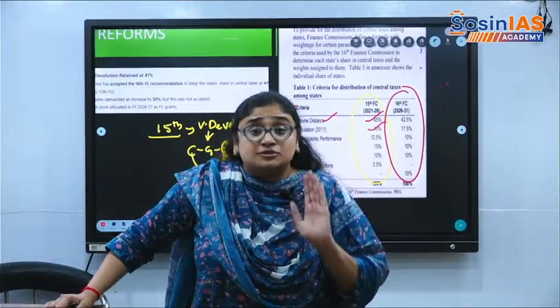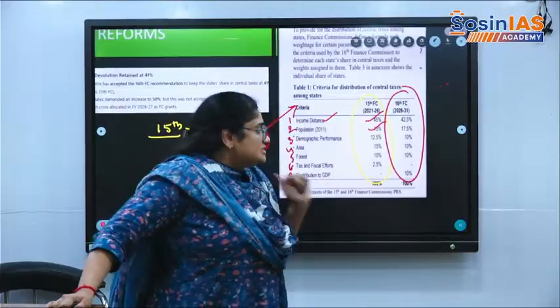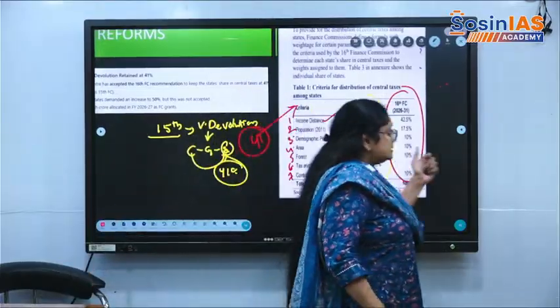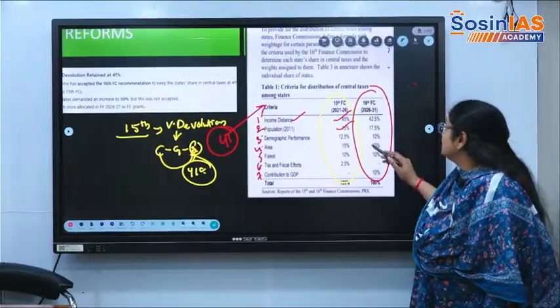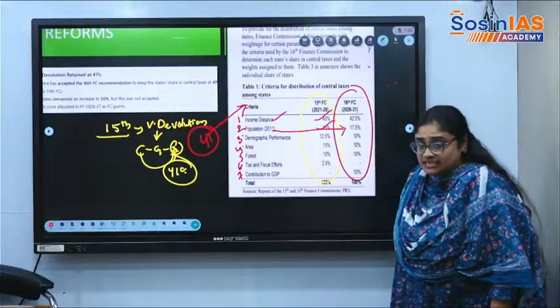Suppose a particular state has more population, they'll get more funds. It is like that. But what the 16th Finance Commission has done is increase the population weightage to 17.5%.